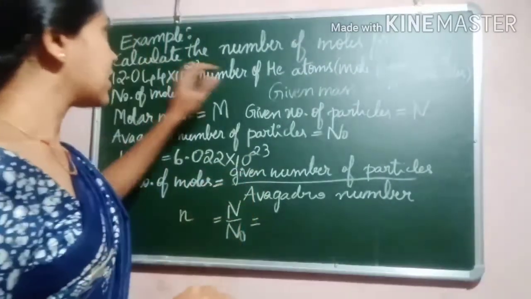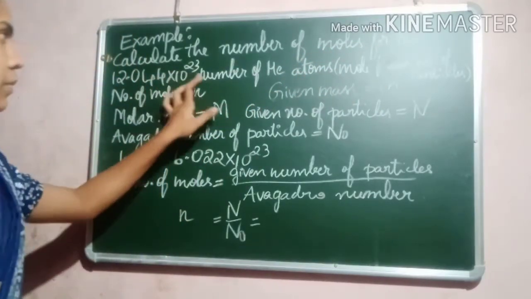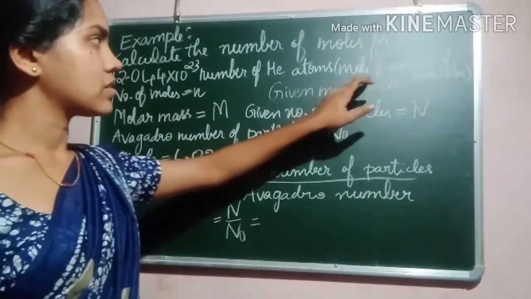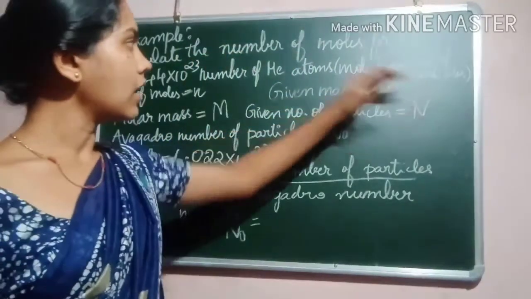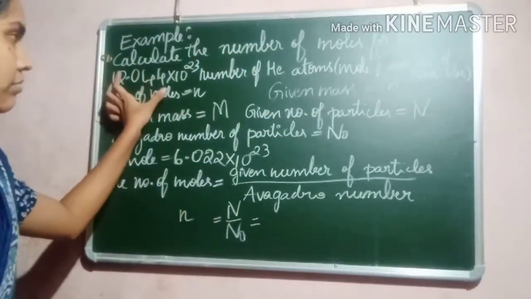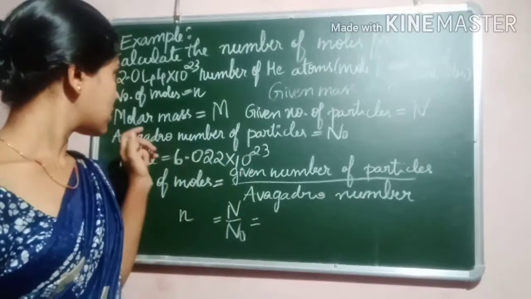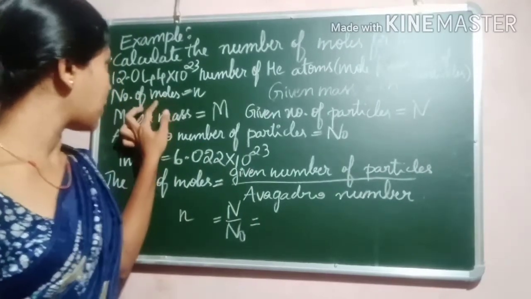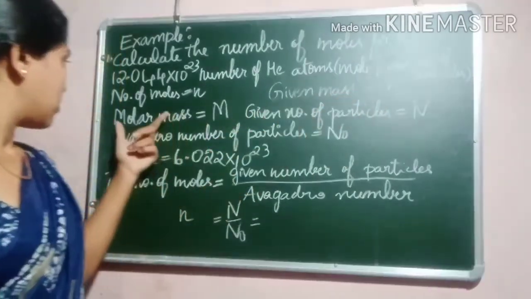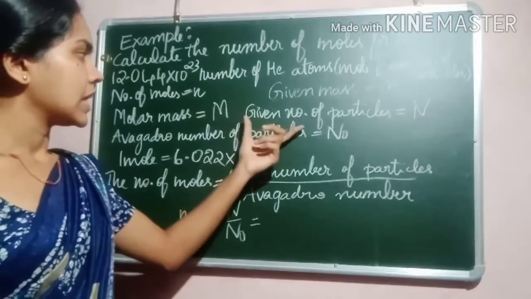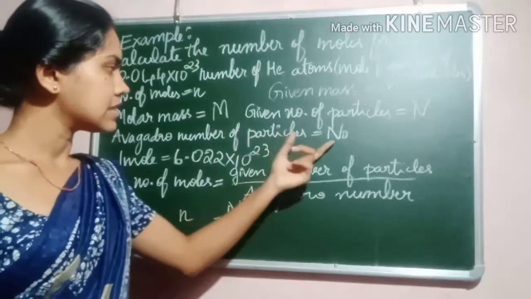Second one, calculate the number of moles for the 12.044 into 10 to the power 23 number of helium atoms. Here you have to find the number of moles from the number of particles. The number of particles is given, and from that you have to find the moles of helium atoms. So we represent number of moles in small n, given mass in small m, molar mass in capital M, given number of particles in capital N, and Avogadro number of particles in N0.